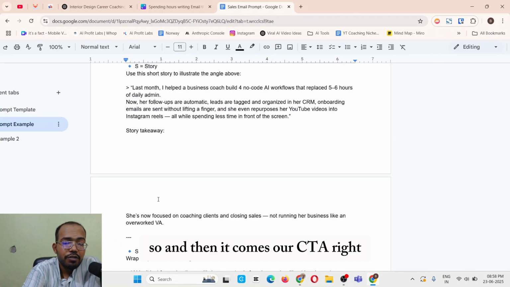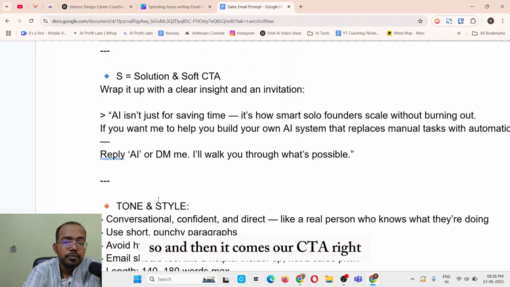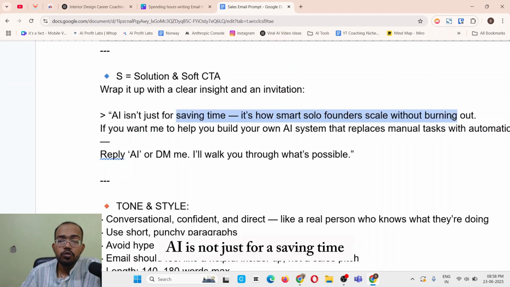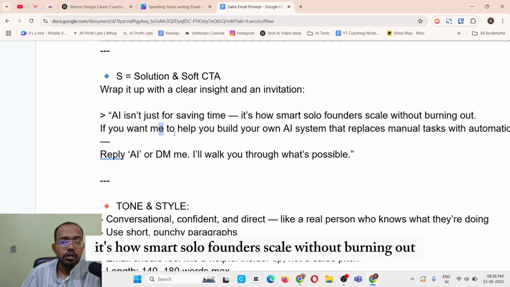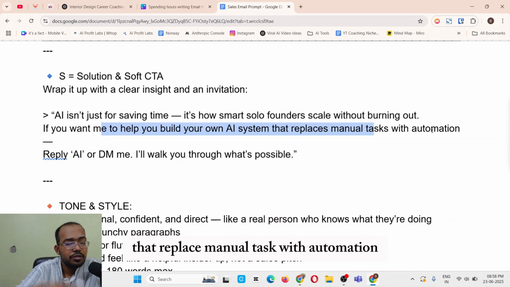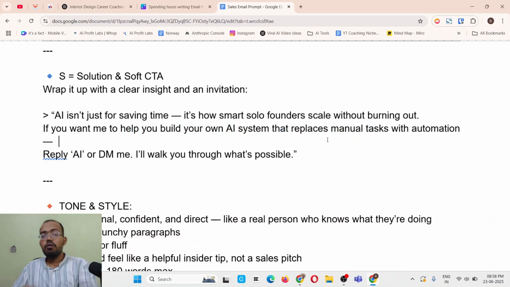And then it comes to our CTA, right? Wrap it up with a clear insight and invitation. AI is not just for saving time, it's how smart solo founders scale without burning out. So, if you want me to help build your own AI system that replaces manual tasks with automation, reply AI.